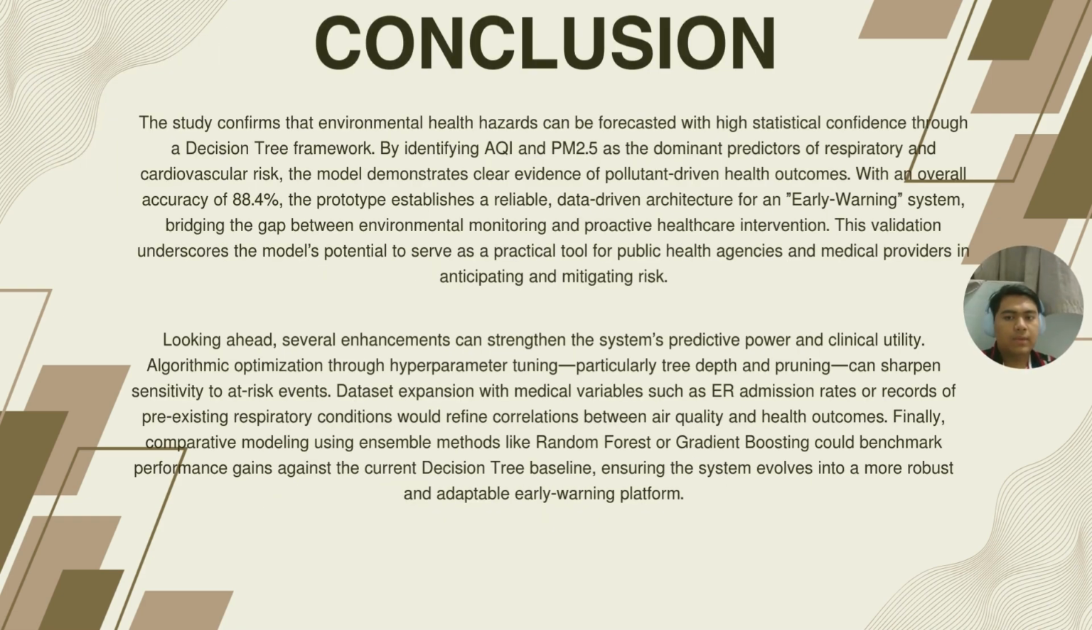Conclusion. The study confirms that environmental health threats can be forecasted with high statistical confidence through a decision tree framework by identifying AQI and PM2.5 as the dominant predictors of respiratory and cardiovascular risk. The model demonstrates clear evidence of pollutant-driven health outcomes. With an overall accuracy of 88.4%, the prototype established a reliable, data-driven architecture for an early warning system, bridging the gap between environmental monitoring and proactive healthcare intervention.